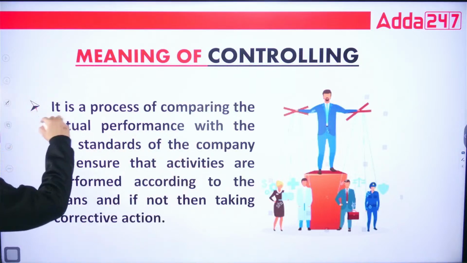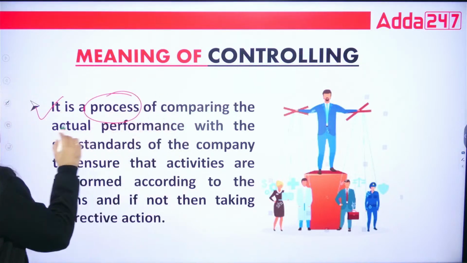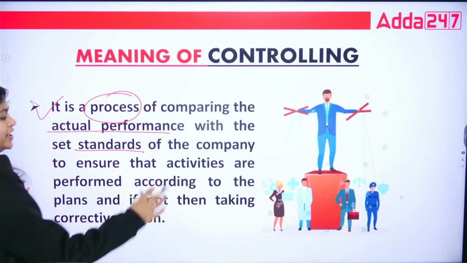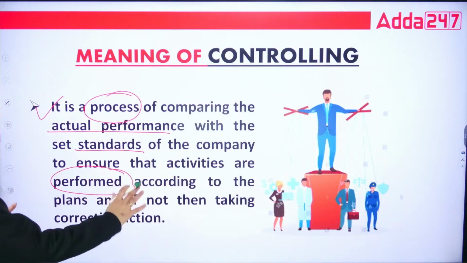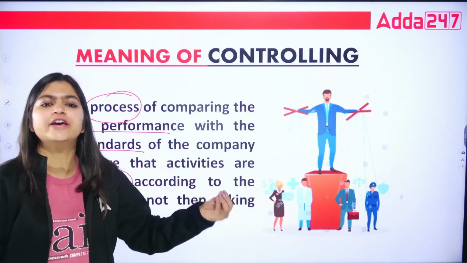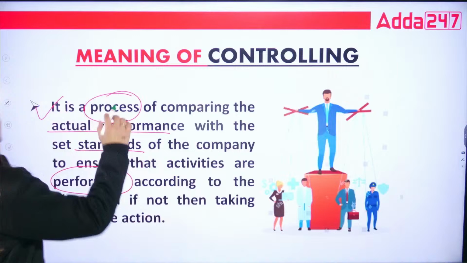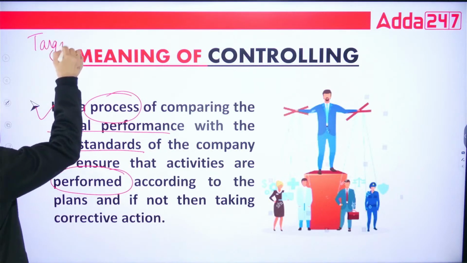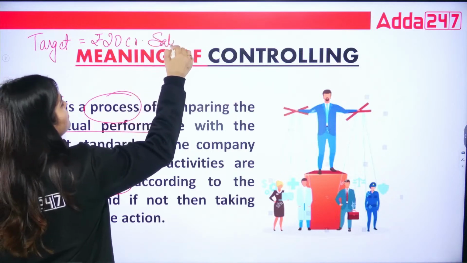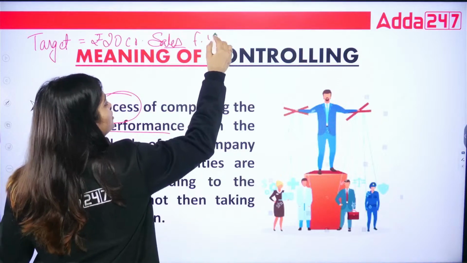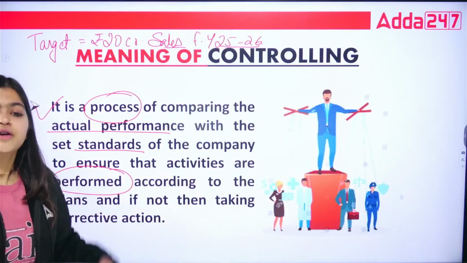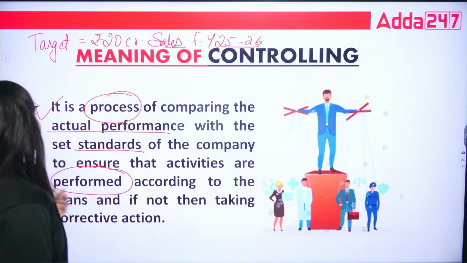So controlling is a process of comparing the actual performance with the standards of the company, so that you can ensure that activities are performed according to the plans, and if not, then taking corrective actions. Suppose your top level management made a target of rupees 20 crore sales in your financial year 25-26. This is your target. We plan these things. So this is your planning part.